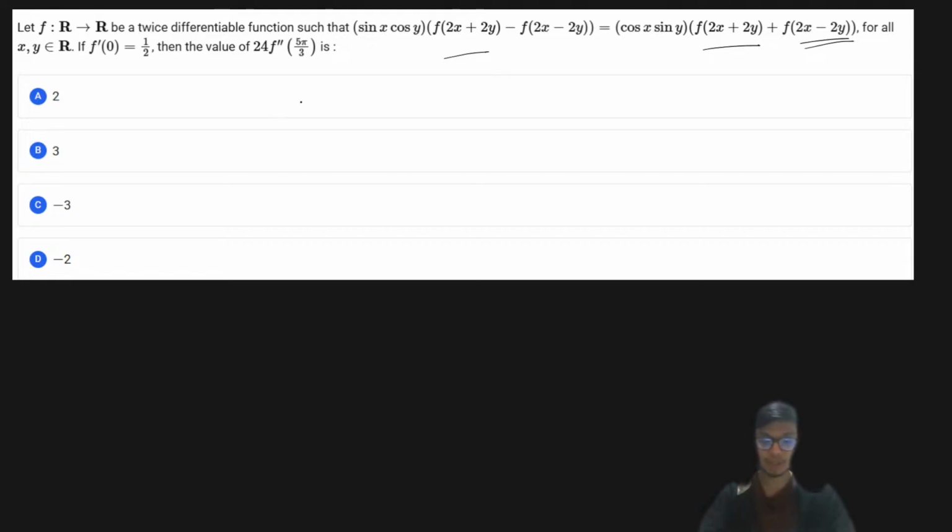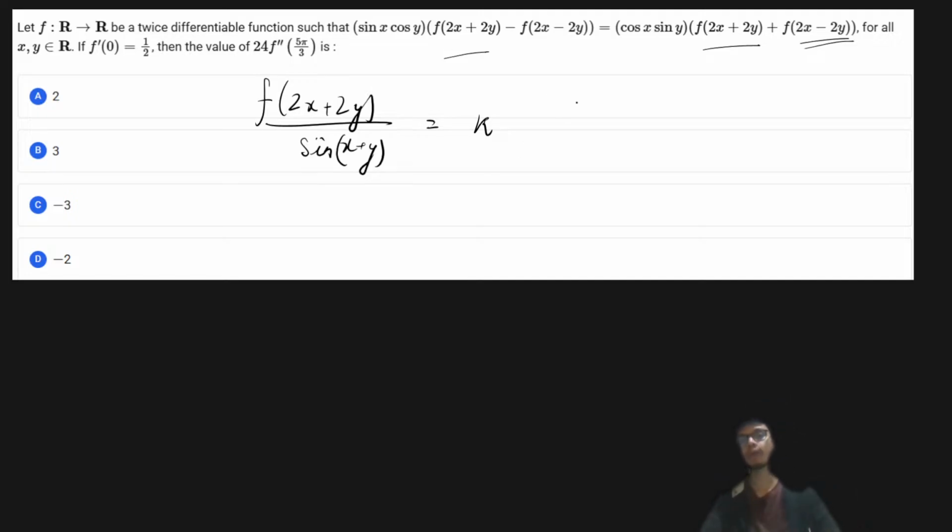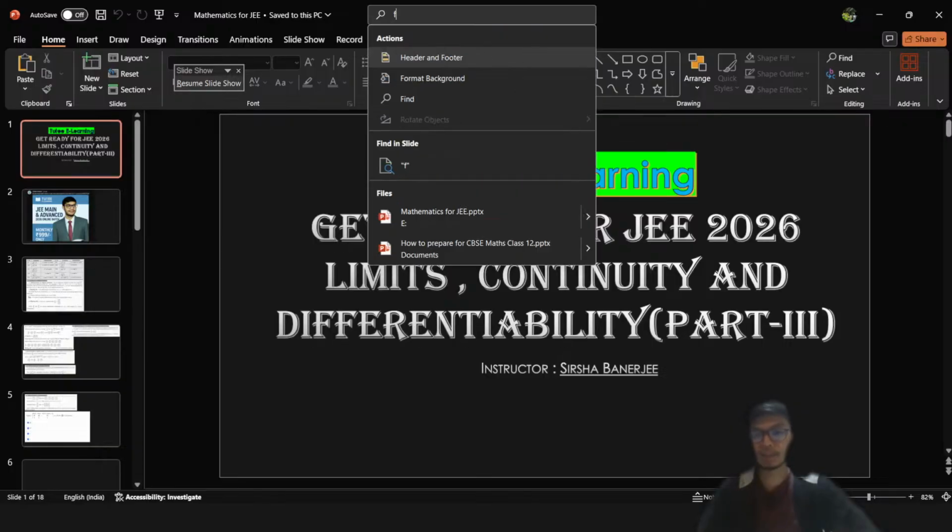So what if I take f of 2x plus 2y divided by sine of x plus y equal to some constant? Now why I'm doing it, you will get to know very soon. What I'm doing is basically trying to club the parts.